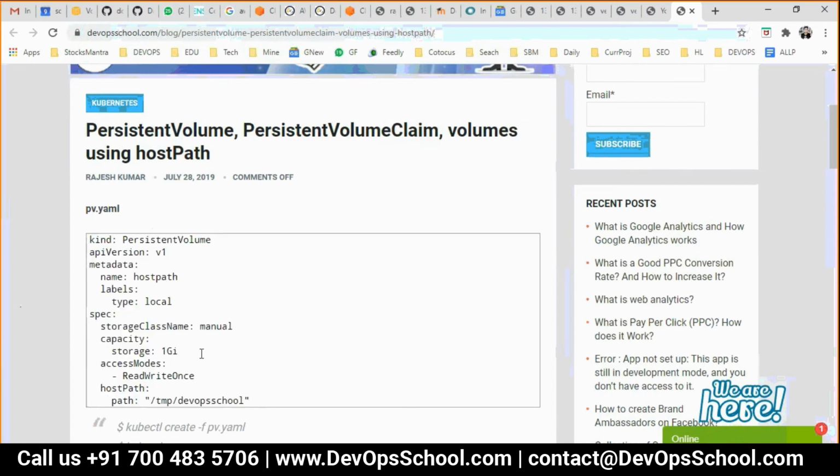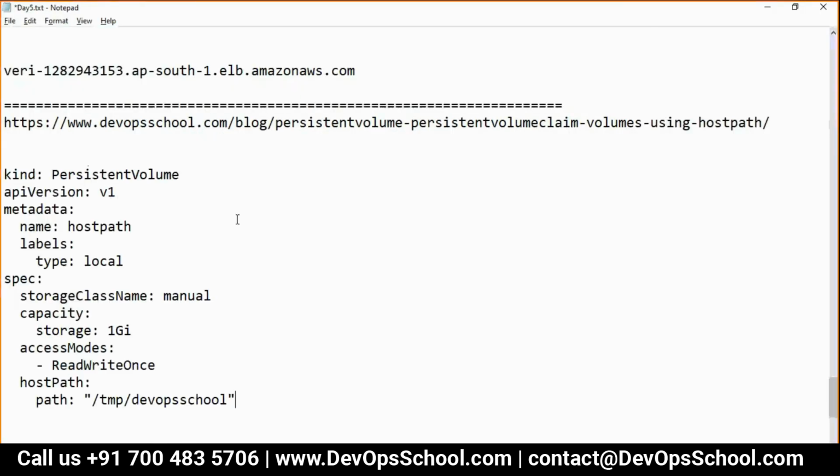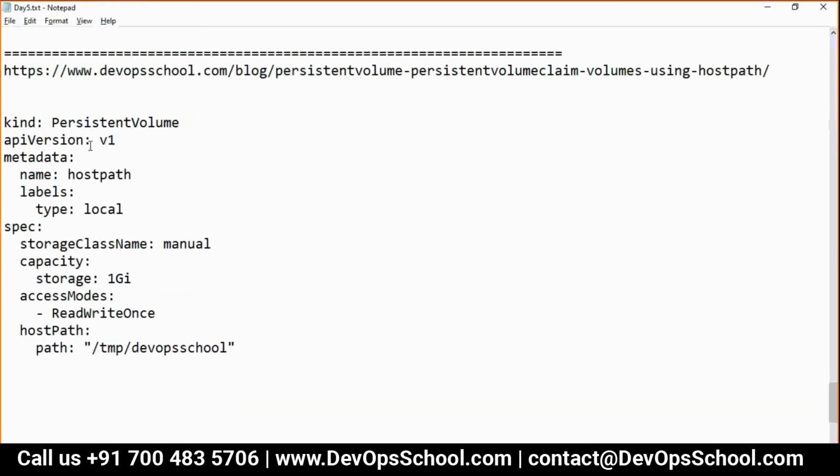So guys, one by one. See here. We'll read it very carefully. Name, type, path. The plugin name. The volume type will be the same, but this plugin name will change.